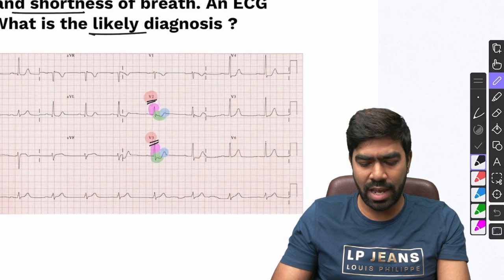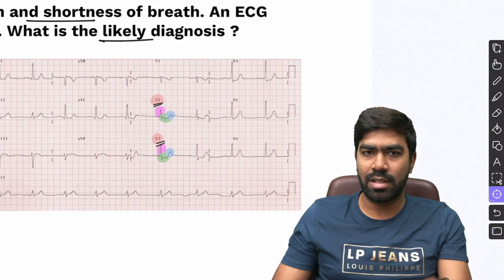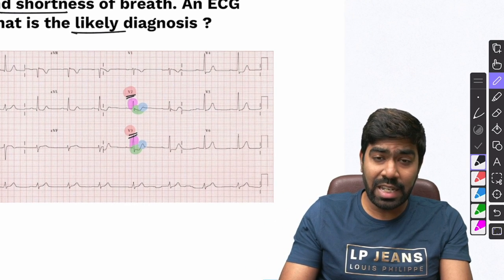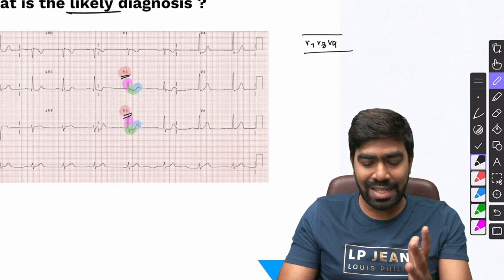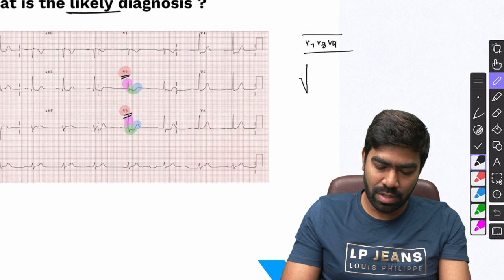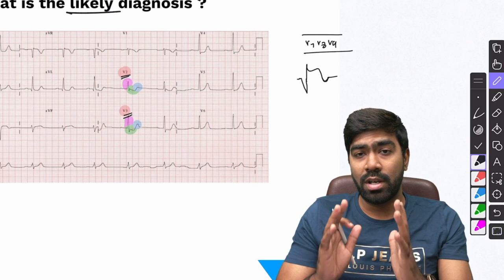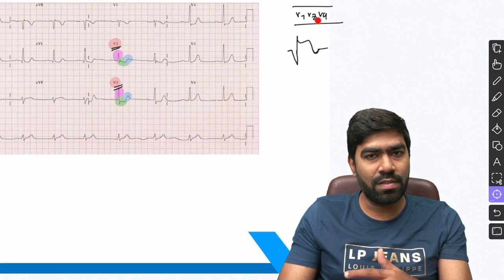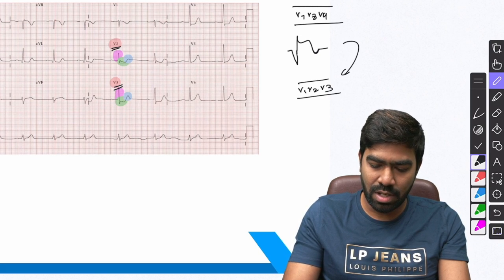Even though ultimately you can diagnose posterior MI only by looking at V7, V8, V9, which are the posterior leads. But in this case, there are no posterior leads mentioned, only V2, V3, you have to make a diagnosis. So remember, if you're taking posterior leads, that is V7, V8 and V9, what you're going to see in a classic fully evolved STEMI is a Q wave along with a convex ST elevation and a T wave inversion. This is what you're going to see in a fully evolved STEMI if it's a posterior MI in V7, V8, V9. But because you're not taking V7, V8, V9 in the beginning and you will be relying on V1, V2, V3 to suspect posterior MI, what you'll be seeing is just a flip.